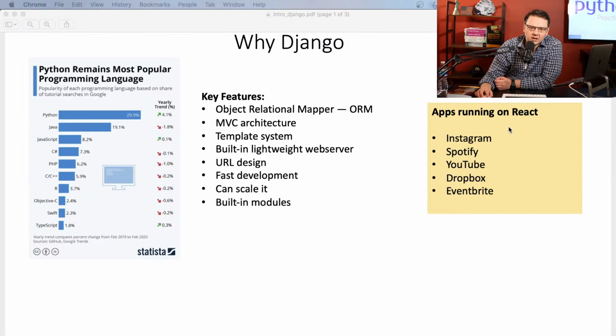Funny, I usually get this question asked: why Django? Because there is Flask, and there are other frameworks. Now, Flask is lightweight and really small, and you need to add other modules. For example, if you need to build authentication, and I believe any modern app would require authentication, then you need to add an additional module to your Flask app.